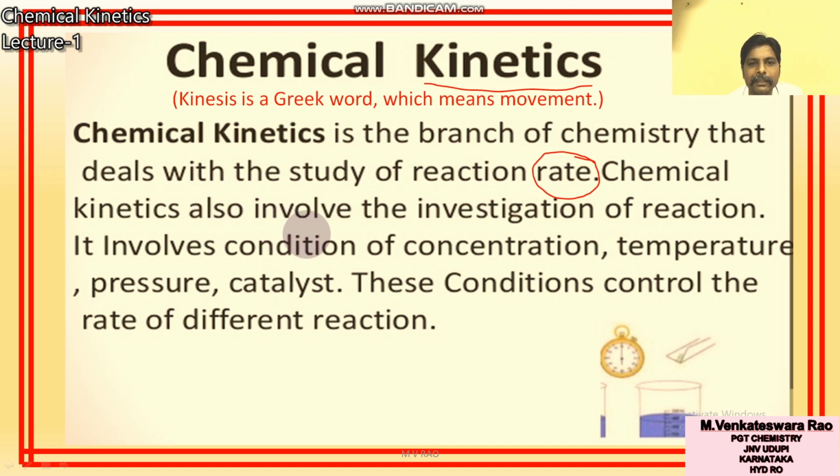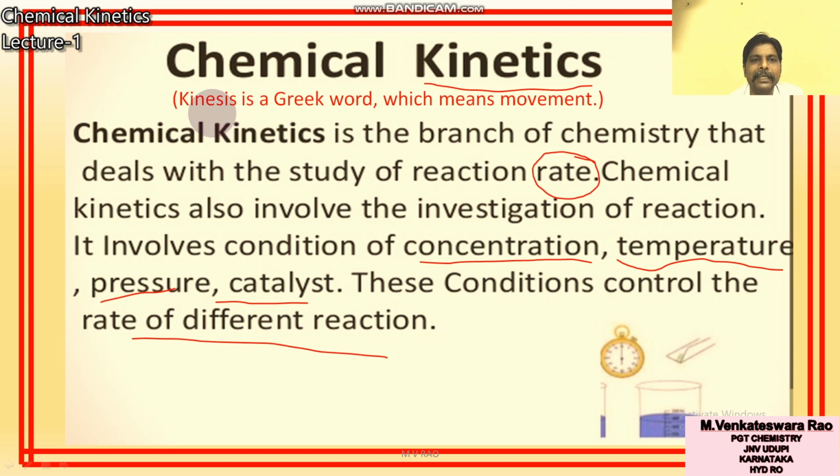Chemical kinetics also involves the investigation of reaction, that means the mechanism. It involves conditions of concentration: what concentration you have to maintain? Temperature, pressure, catalyst. These conditions control the rate of different reactions.